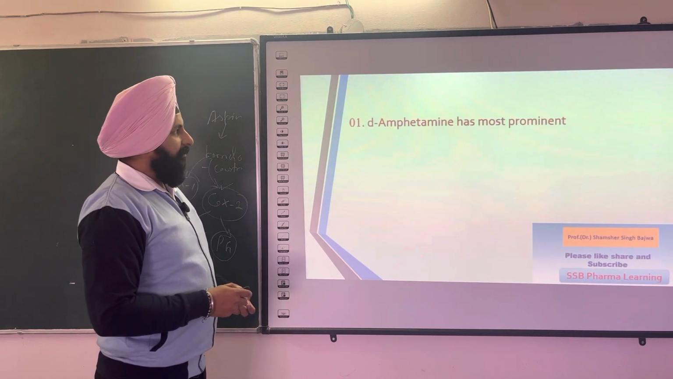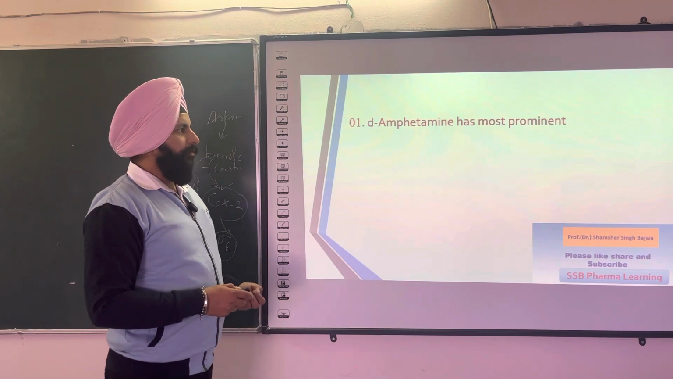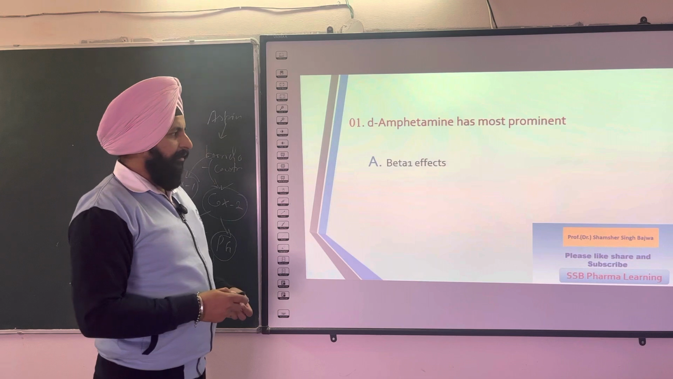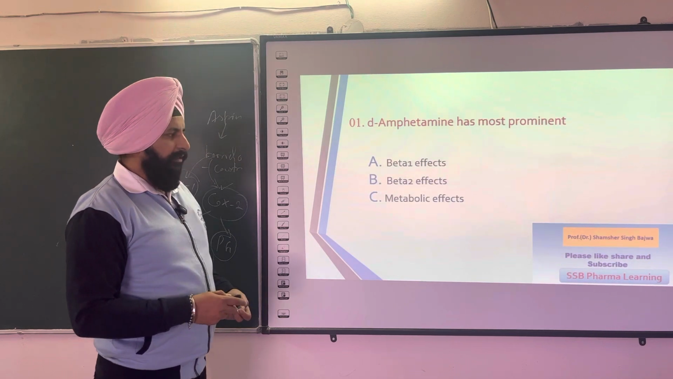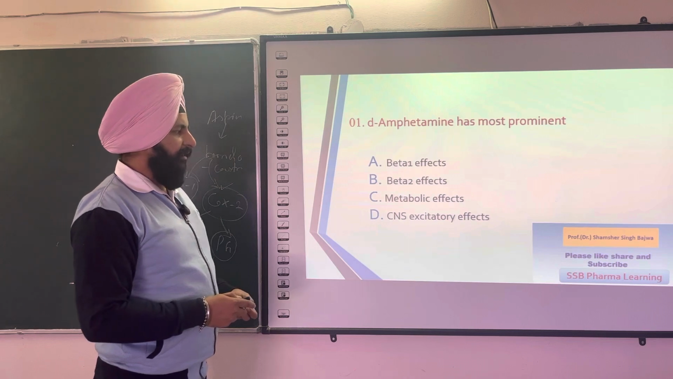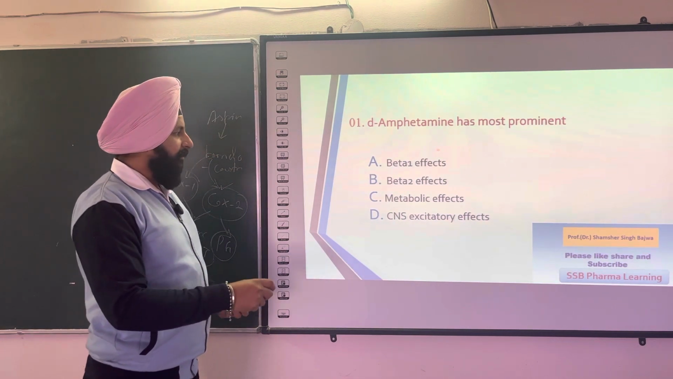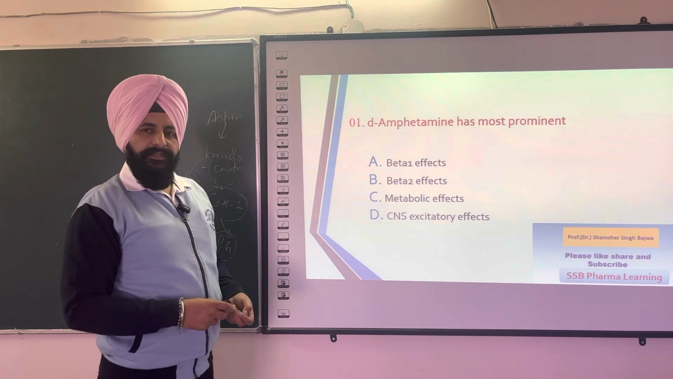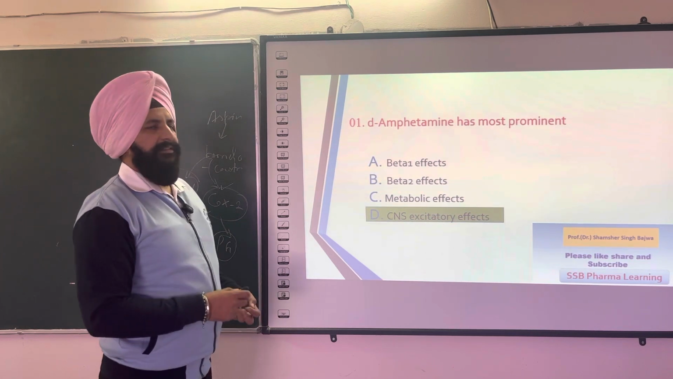The next question is: D-amphetamine has most prominent, the options are beta 1 effect, beta 2 effect, metabolic effects, and CNS excitatory effects. You can choose the option for this question. The right answer for this question is CNS excitatory effects.